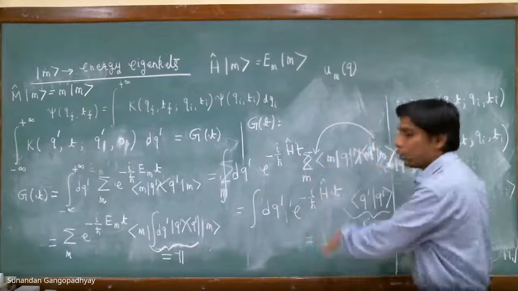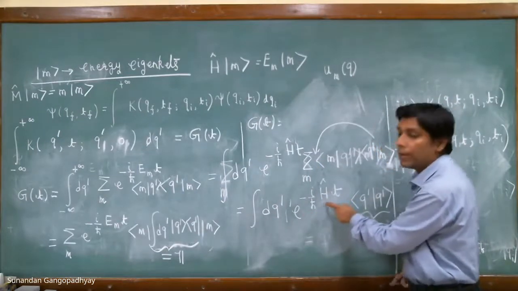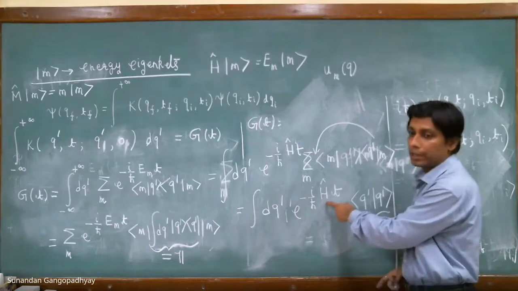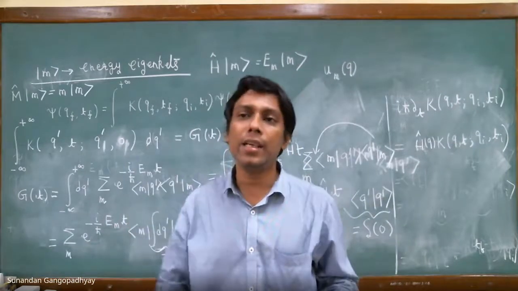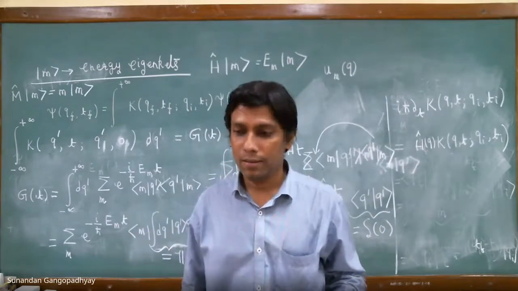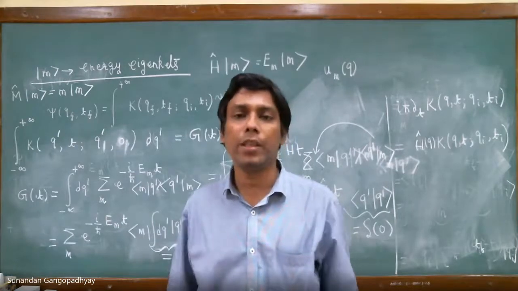So all these manipulations are correct, but I don't want this. I want the eigenvalue of the Hamiltonian sitting over here rather than the Hamiltonian. That was the philosophy. That is why we introduced the energy eigenkets. Otherwise, why shall we introduce the energy eigenkets? That is the whole philosophy of doing the thing.